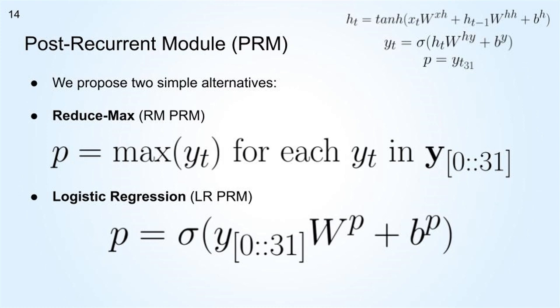So, with the post-recurrent module, we propose two alternatives. The reduce max, which consists of keeping the maximum value of the output Y instead of the last one, and on the other hand, the logistic regression, that just applies a logistic regression layer to give the final prediction P. In both cases, we are reducing the time dimension to extract only one prediction.